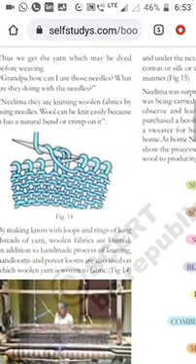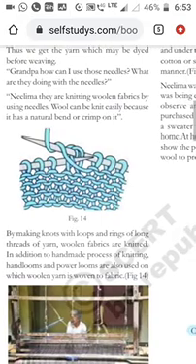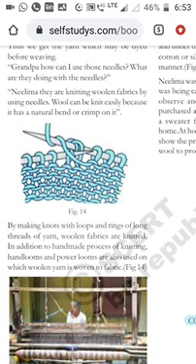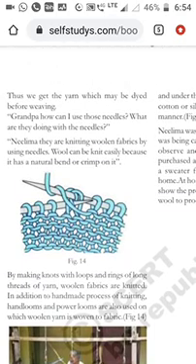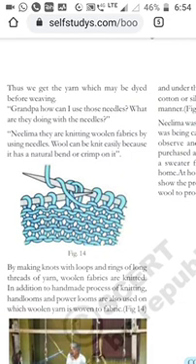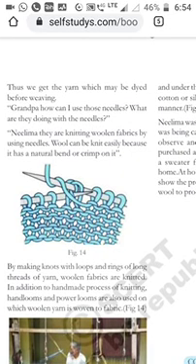Here she observed some needles in this picture. And also at our home our mothers use needles to knit the woolen threads. So Nilima, Grandpa is explaining to Nilima, they are knitting woolen fabrics by using needles.